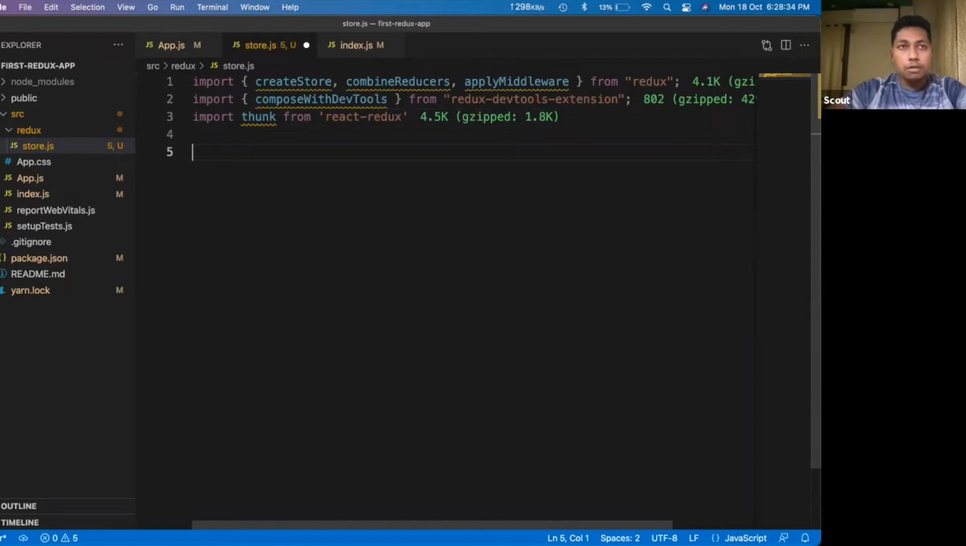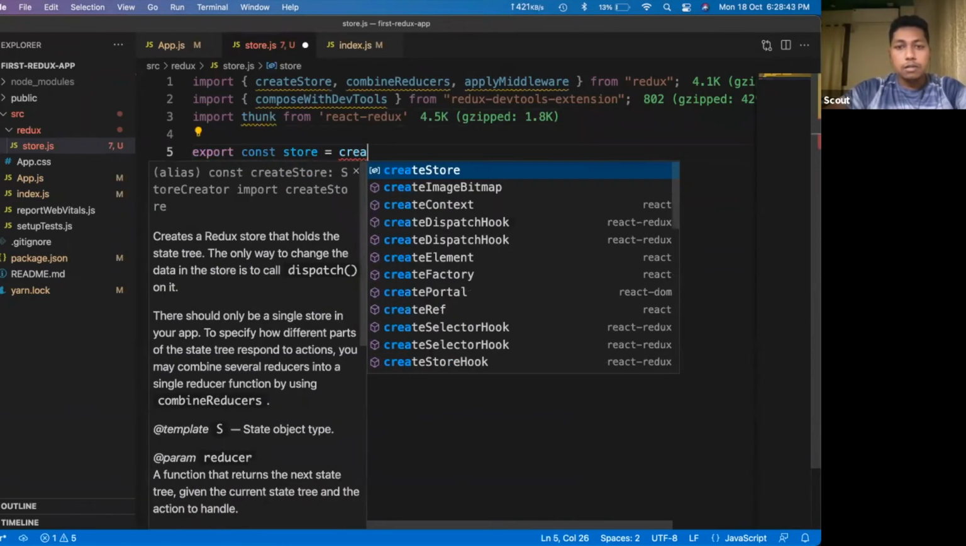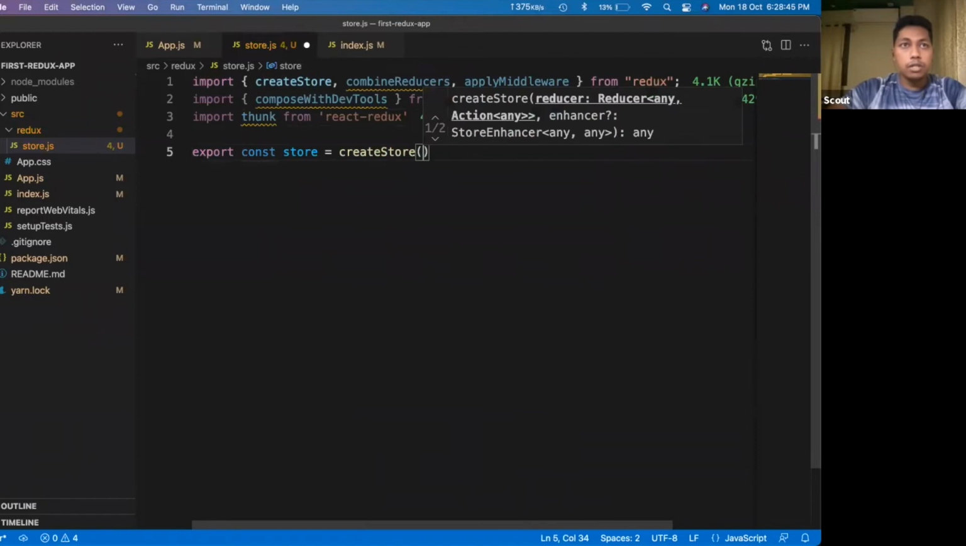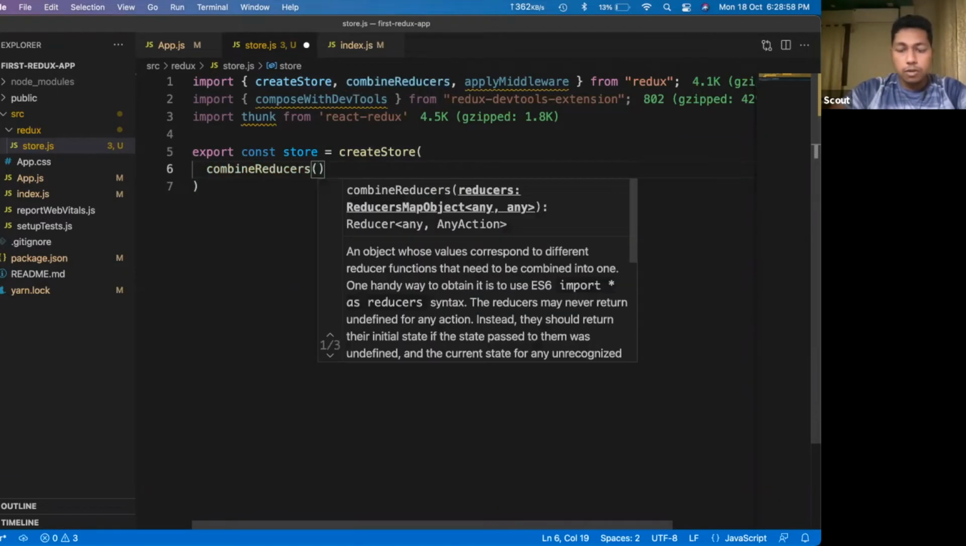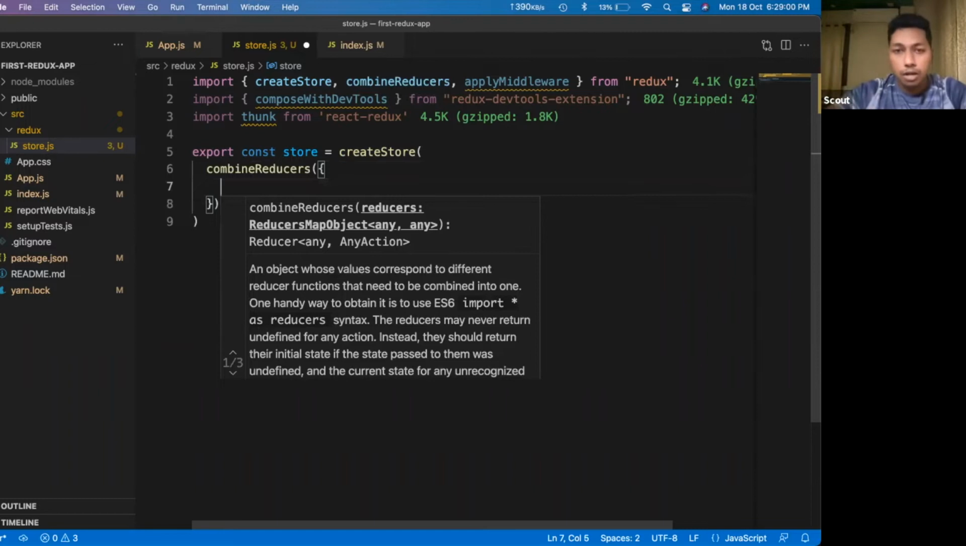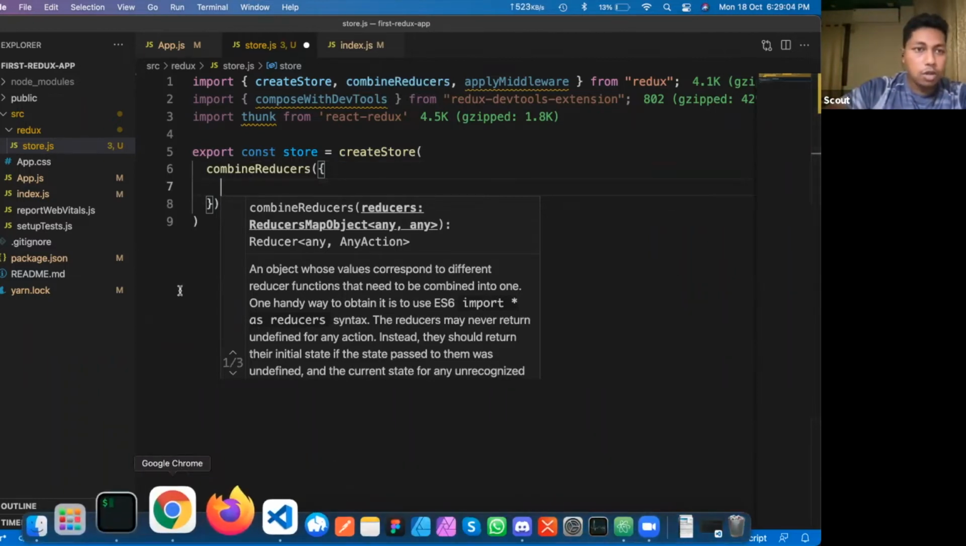Now we will create our store here. For that we will export our store, using the createStore function. What createStore function takes is that here we will add the reducers. So what is a reducer? That I will talk about later on. But I think before that I should talk about reducers.